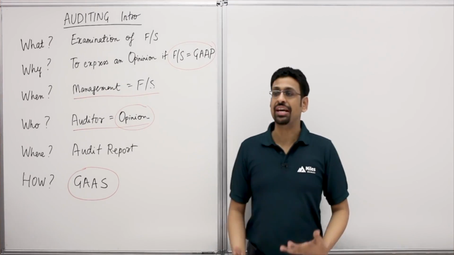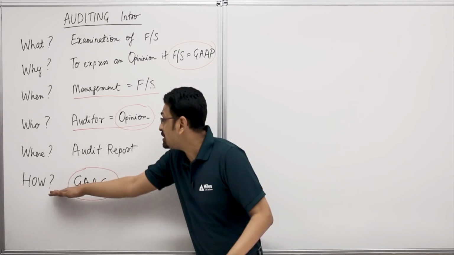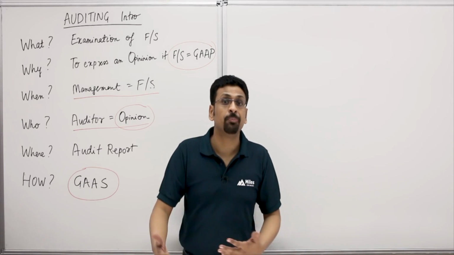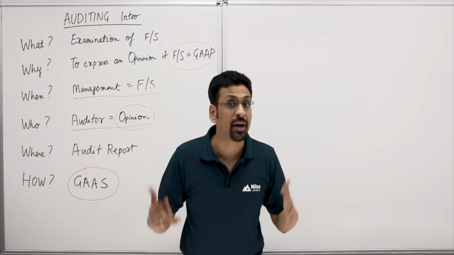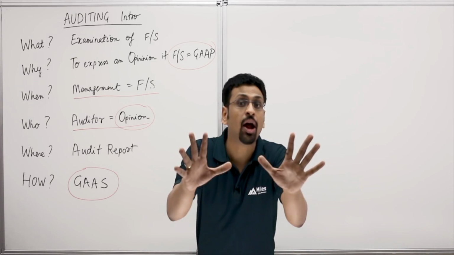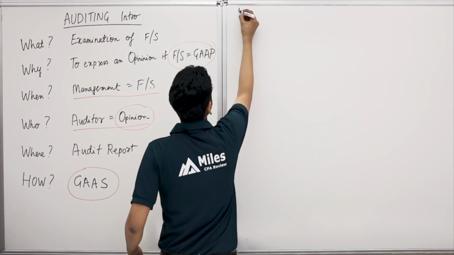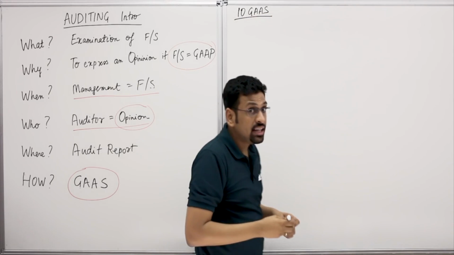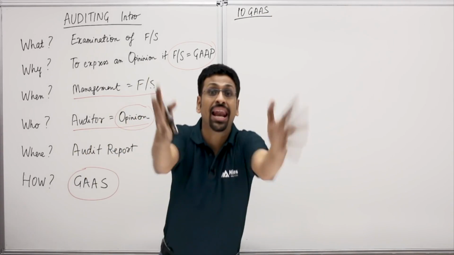Okay, we just said that an audit is done by performing audit procedures as per GAAS. That's generally accepted auditing standards. Now guys, GAAS is the base on which our entire auditing spectrum is based. There are 10 auditing standards, 10 GAAS. And I'll give you a magical mantra which will ensure that you remember these GAAS for life.